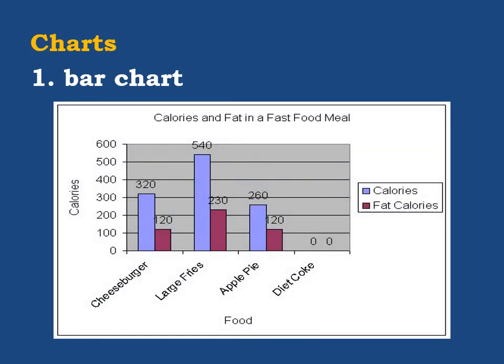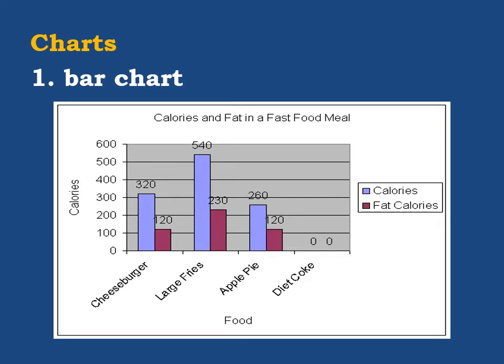Now, this is another sample of a bar chart. Again, you can see the title, Calories and Fat in a Fast Food Meal. This is called the title. Now, in the box on the right side, we have two things: calories and fat calories. This is called the key.